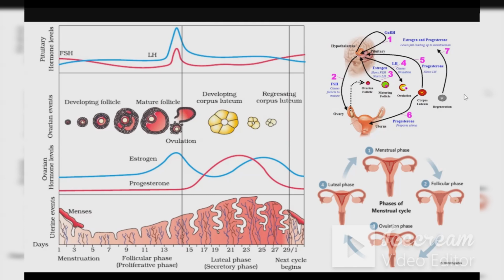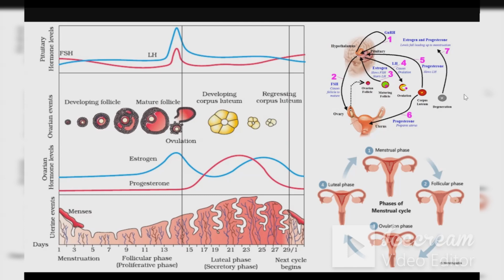Once the production of FSH is reduced, LH production will increase. Once LH production increases, what happens? The Graafian follicle will rupture. So ovulation has taken place. Once ovulation has taken place, it will say that now the corpus luteum is to be produced. Once the corpus luteum is produced, it will give a signal to produce progesterone.